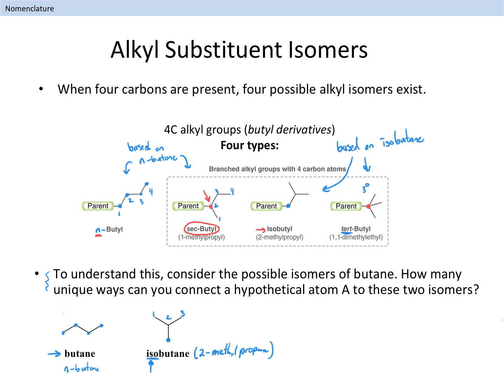So, in summary, we have 4 different alkyl groups that are possible when there are 4 carbon atoms in the substituent. There is the n-butyl and sec-butyl groups, which arise from attachment at carbon 1 or carbon 2 of the butane structure. We also have the isobutyl and tert-butyl groups, which are based on attachment to the isobutane isomer at one of the terminal carbon atoms, or the central carbon atom of that structure, respectively. Let's go to the next page and look at some examples.